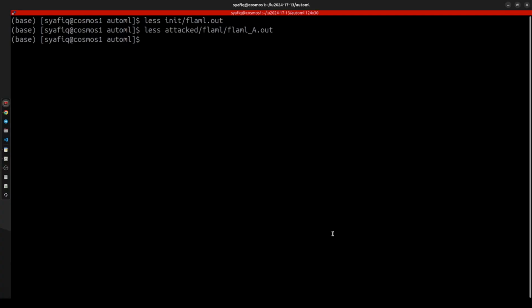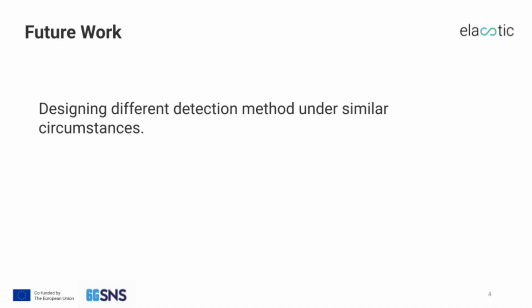The future work for this will be about finding a new detection method under similar circumstances.